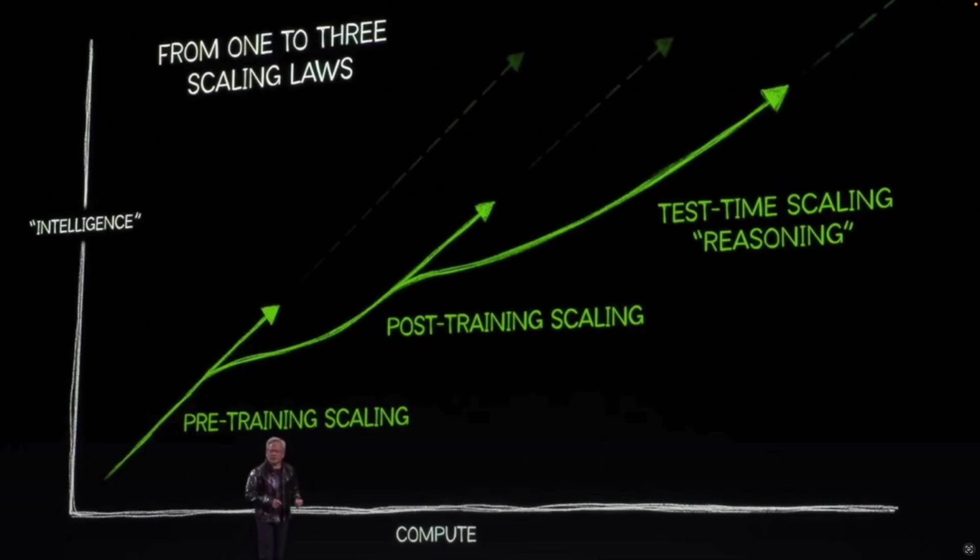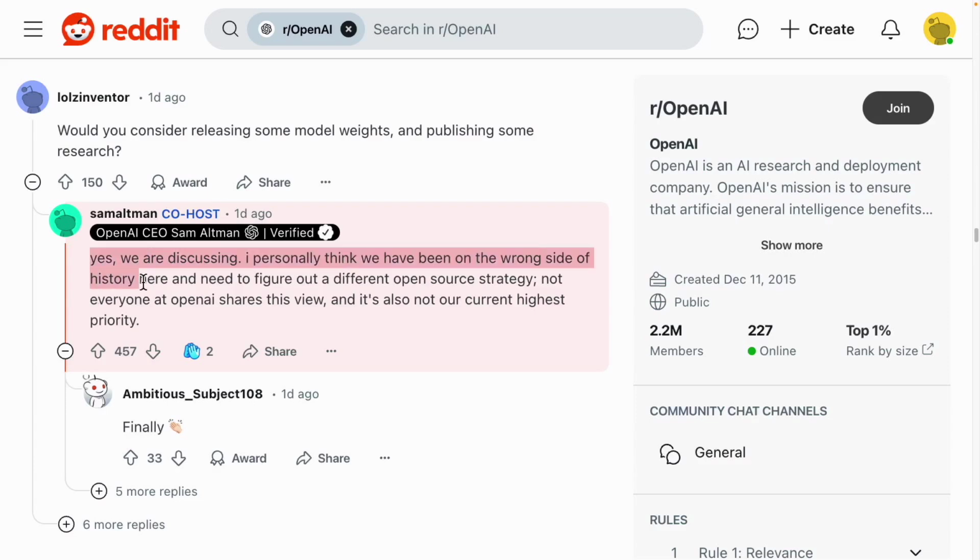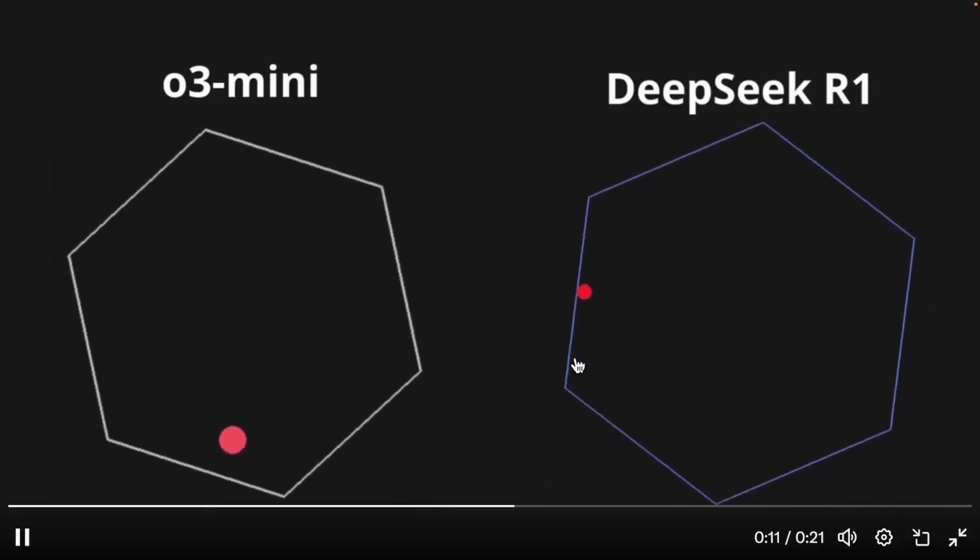We are entering an era where reflection and reevaluation are key. AI is now capable of revisiting and reassessing its own responses. I personally feel like we're on the wrong side of history by moving towards more closed AI systems rather than promoting open ones. This essentially refers to the shift from OpenAI to more restricted models, just like how gravity pulls